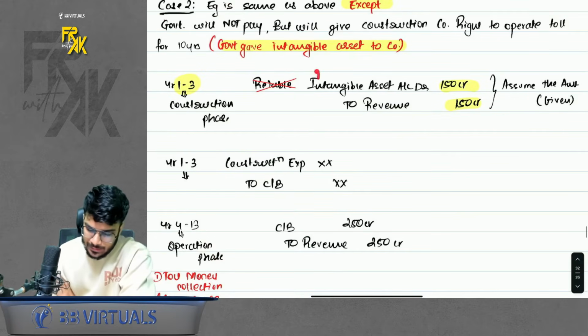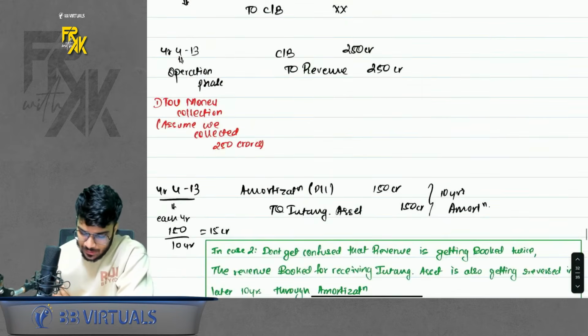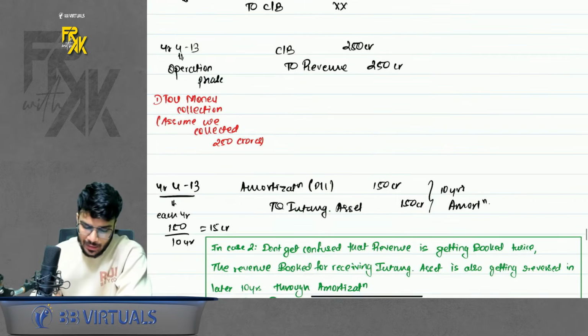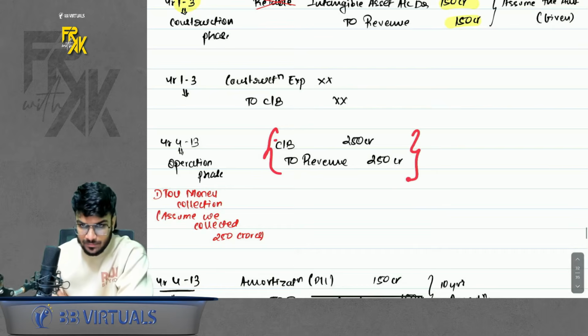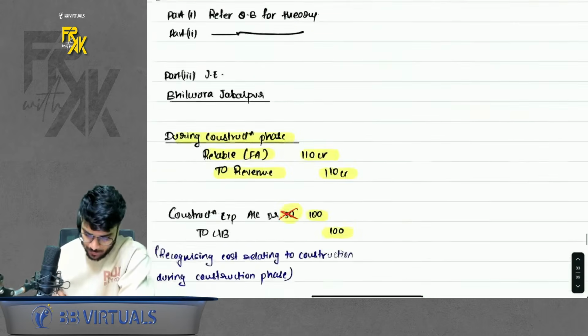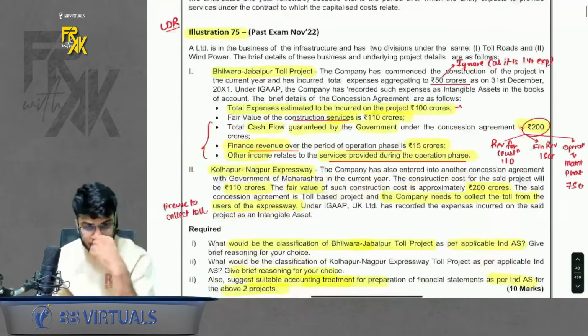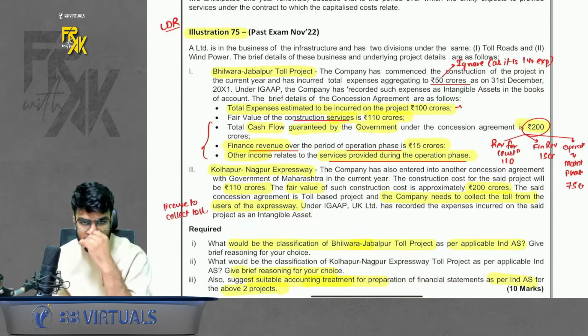Why? This intangible for which you book a revenue, can I say it is amortized also through the P&L expense side? So ultimately your core revenue is only toll collection money. Okay. Anyways. Based on this, we have an illustration also, illustration number 75. Exactly the same thing which I just mentioned.